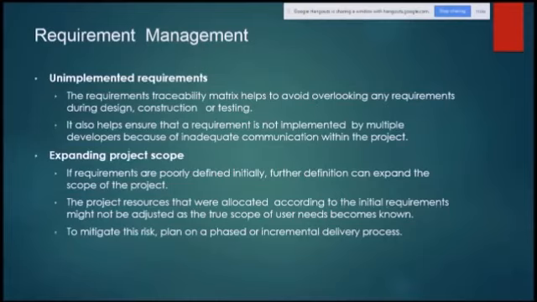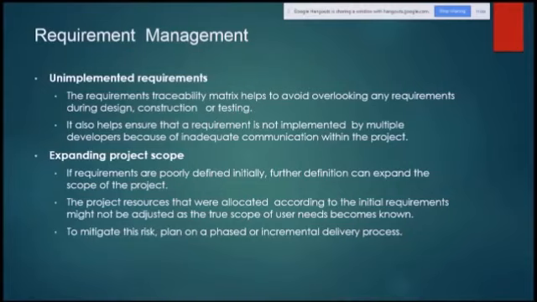Then, continuing with requirement management related risks: unimplemented requirements. The requirements traceability matrix helps to avoid overlooking any requirement during design, construction, or testing. It also helps ensure that a requirement is not implemented by multiple developers because of inadequate communication within the project.